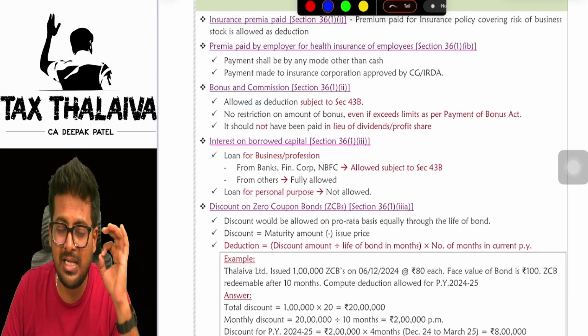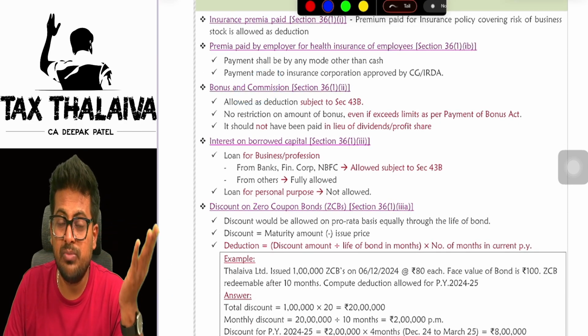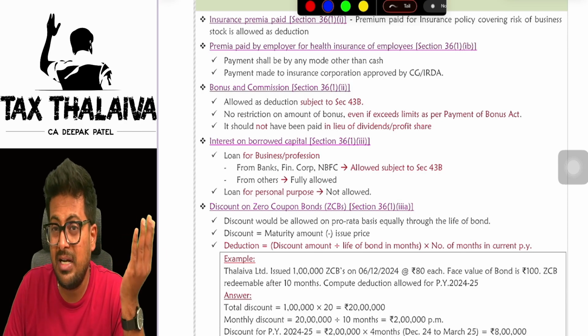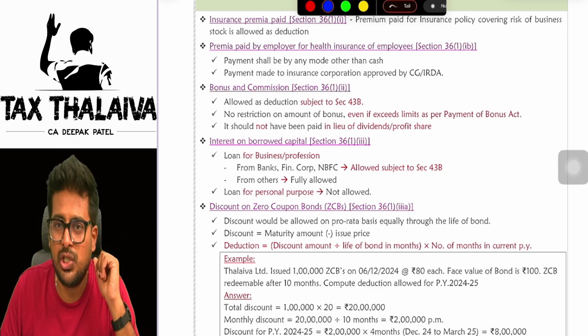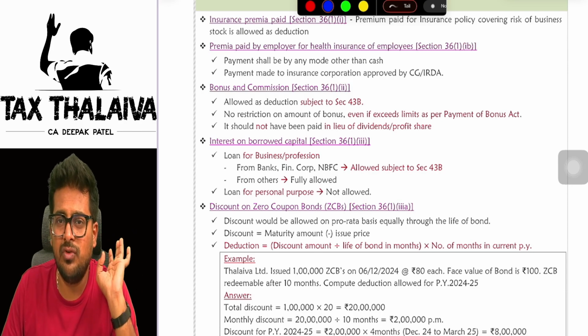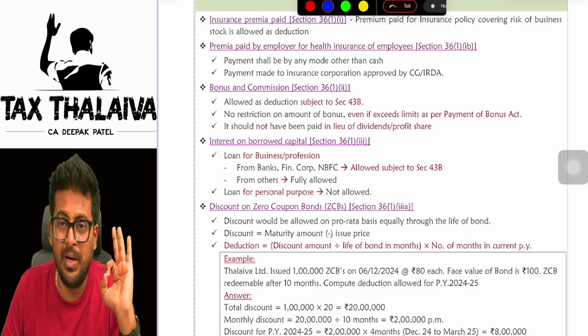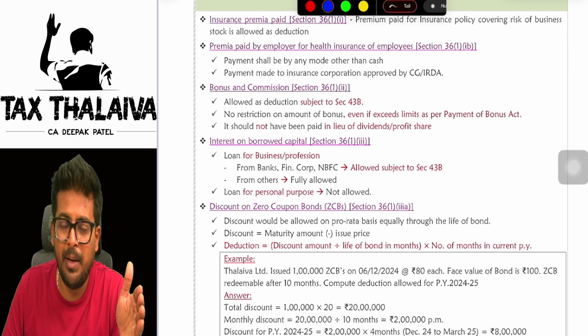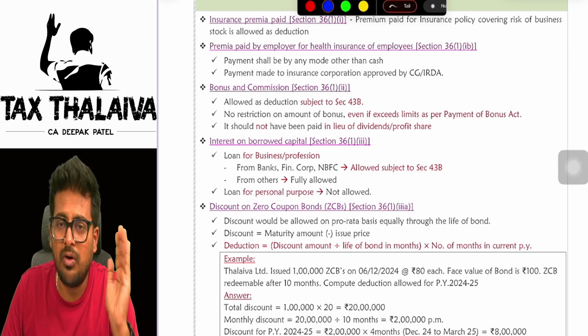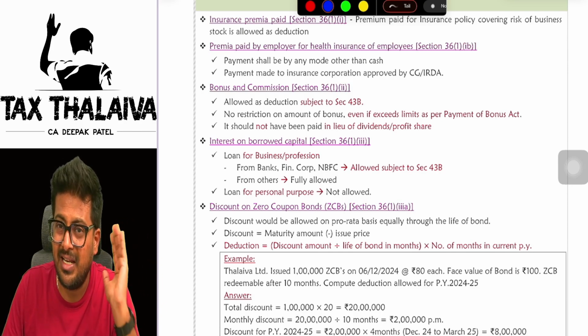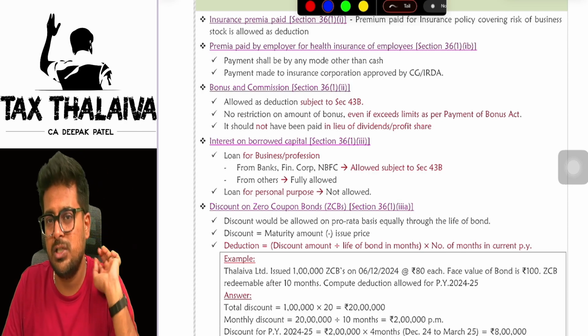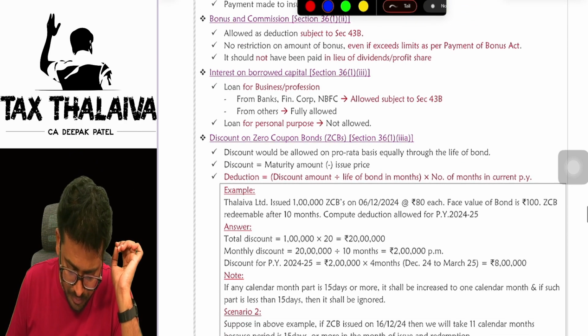Bonus and commission: keep in mind, it is subject to section 43B. But what is 43B, sir? We will see very shortly. In simple terms, if I have to summarize, section 43B means you have to actually make the payment on or before the due date of filing return of income under section 139(1). Only then will you be eligible to claim a deduction.